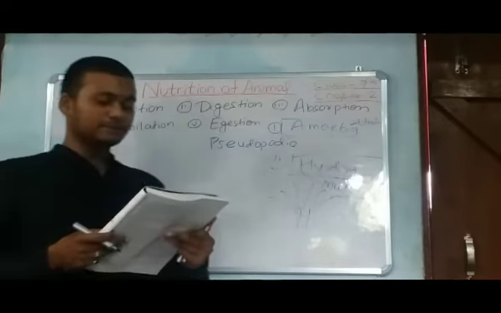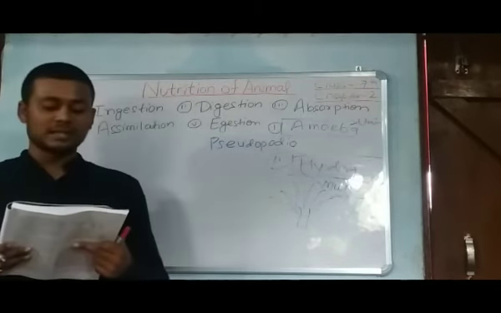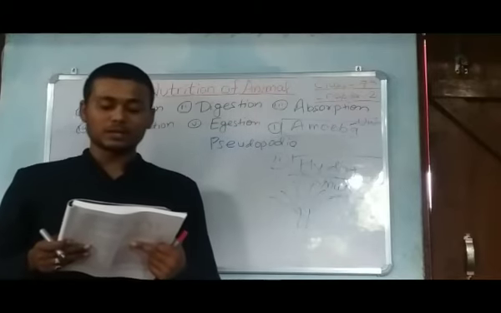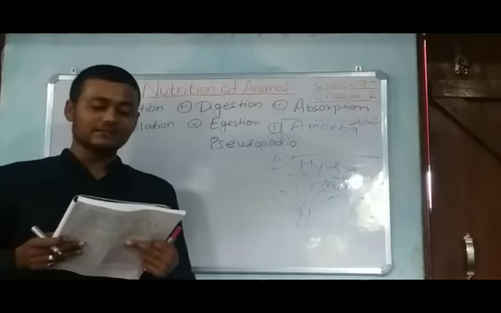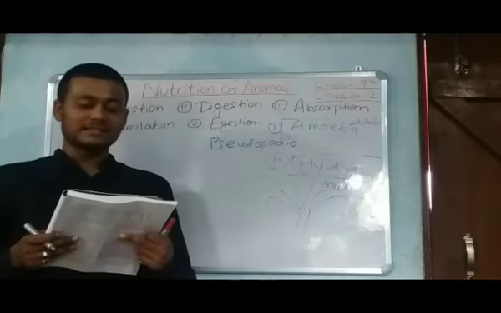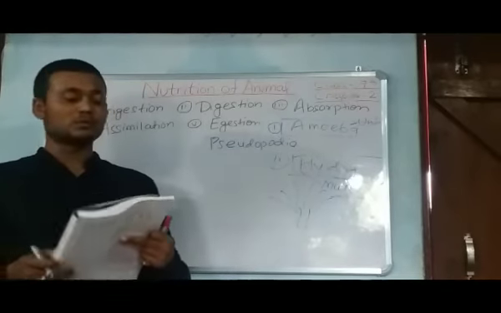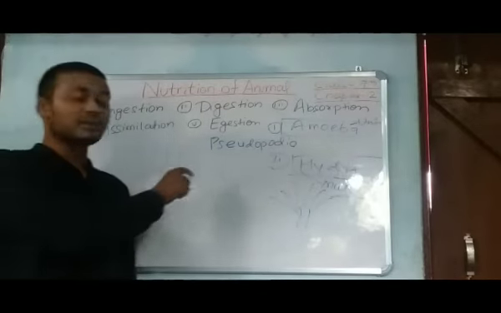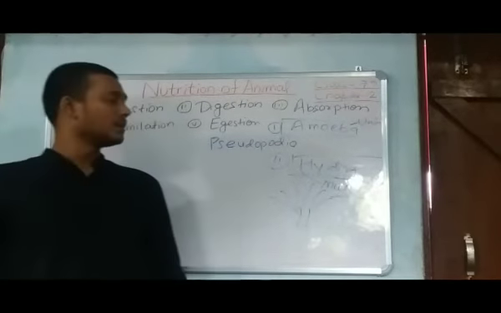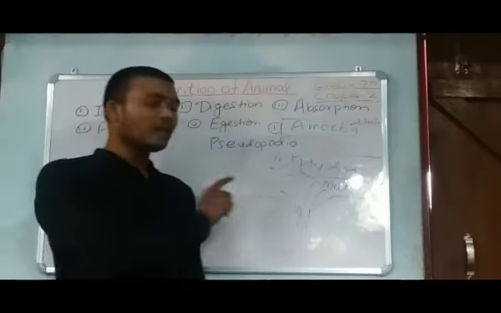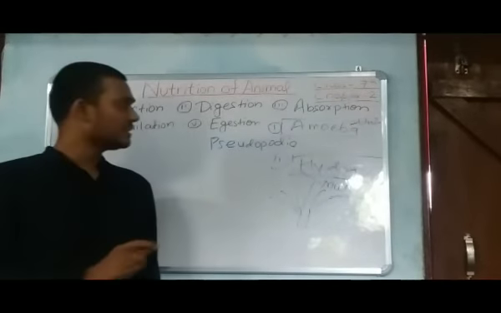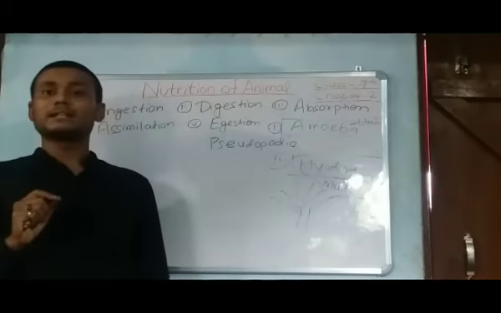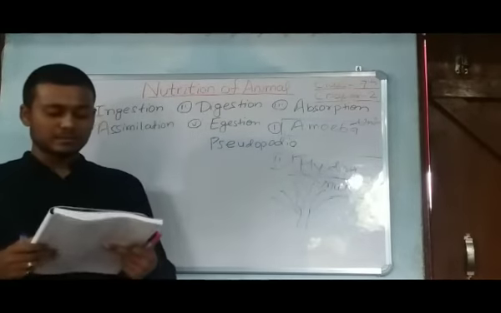For ingestion of food, the tentacles entangle some smaller aquatic animals and kill them with their stinging cells, and then they push them into the mouth. So first these tentacles take aquatic animals present in the water, kill them, and then take them into their mouth.